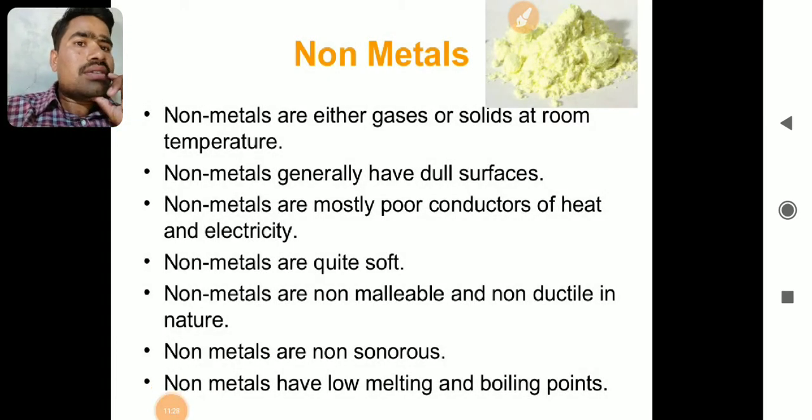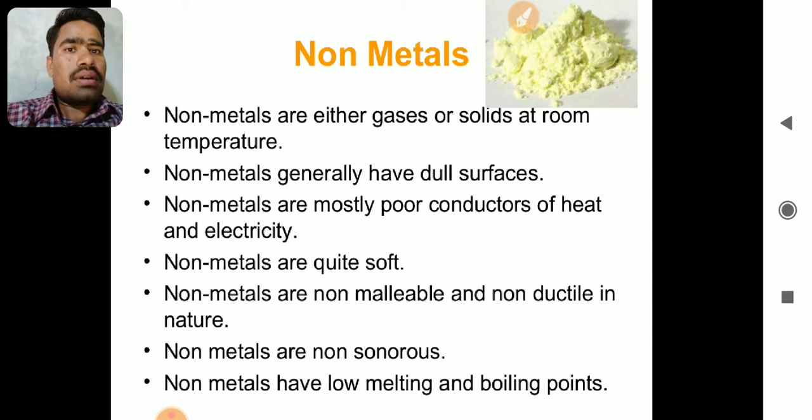Non-metals generally have a dull surface. Okay, dull means not shiny, not lustrous. Non-metals are not lustrous. Non-metals are mostly poor conductors of heat and electricity. Exception: graphite, which is one form of carbon, can carry current. Okay, but not heat.